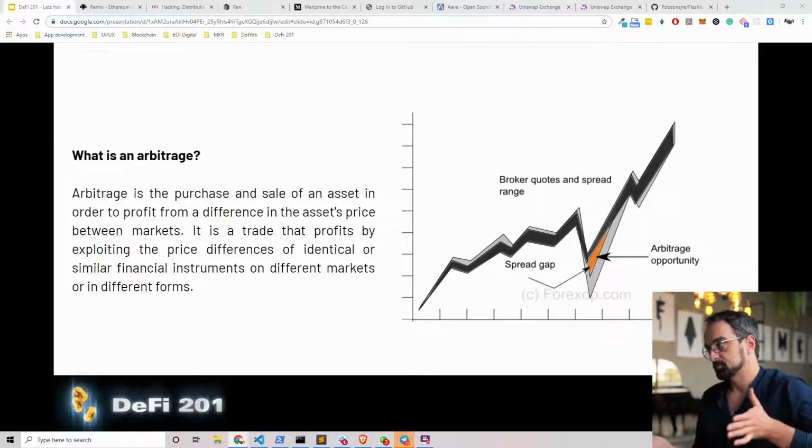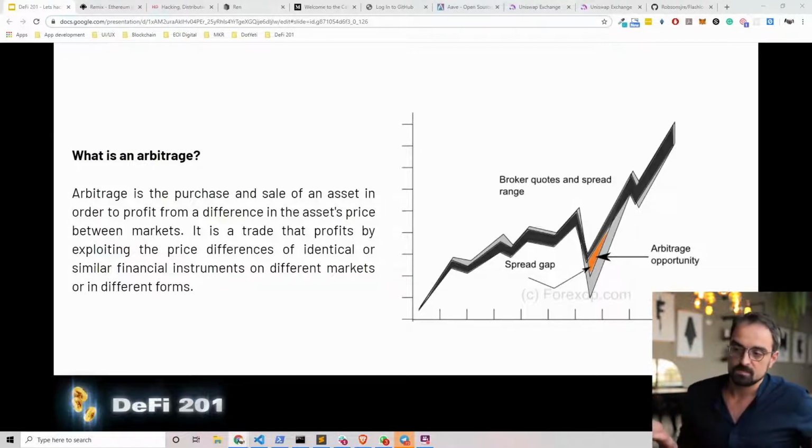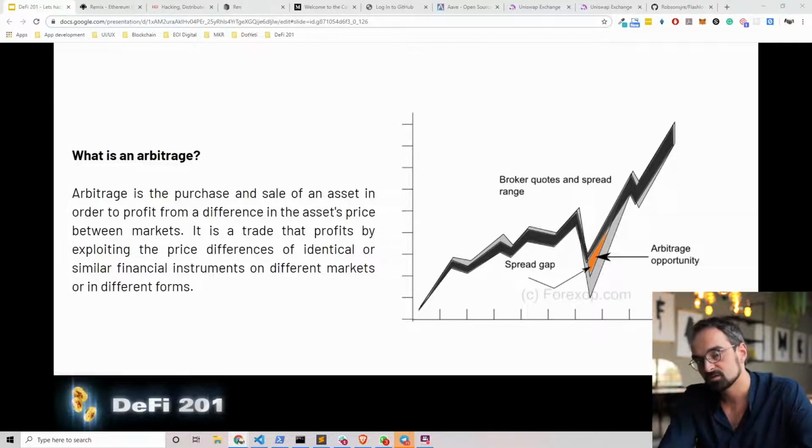So, what does this mean? Let's look at an example that's a little bit outside DeFi. We have Binance and we have Coinbase. On Coinbase, the Bitcoin price is $10,000, and on Binance, the price is $9,950.